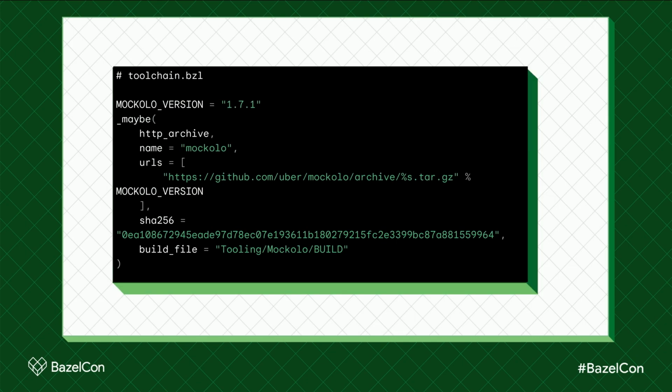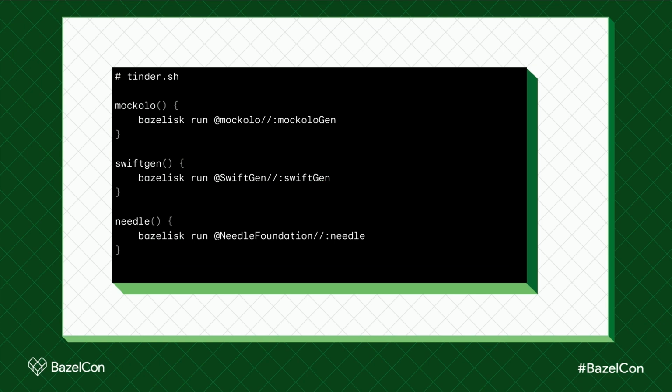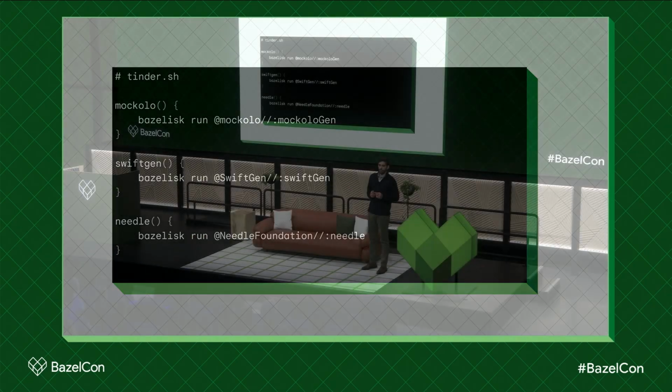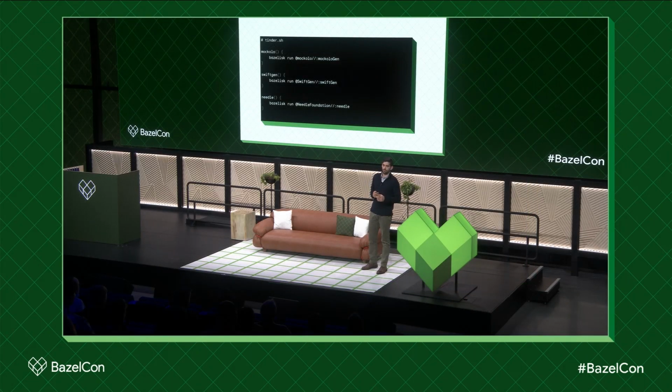Bazel's HTTP archive functionality was a perfect fit for these binaries, and for running them on the clients. Clients could no longer interfere with these binaries, making support much more streamlined. Developers were trained on a new way to invoke these tools, which removed learning Bazel as a blocker for this effort. This migration was done largely in place and had no impact on our developers whatsoever. This gave the team a powerful entry point to using Bazel, while demonstrating to the team that this technology could solve significant problems.